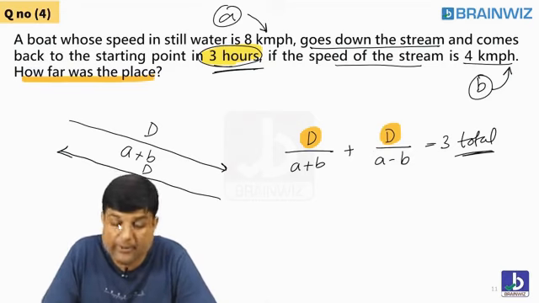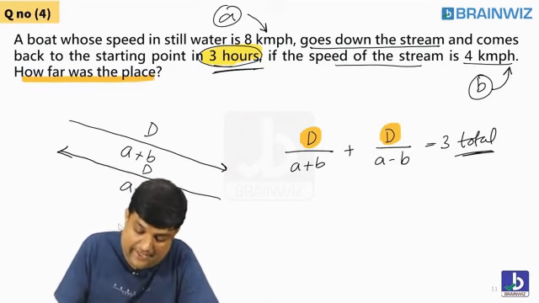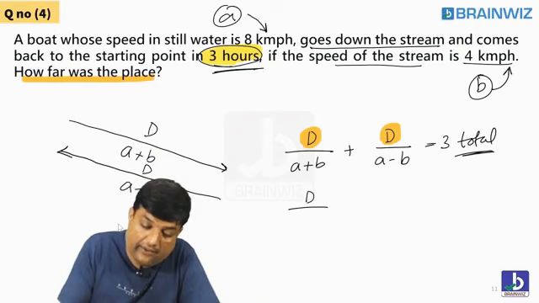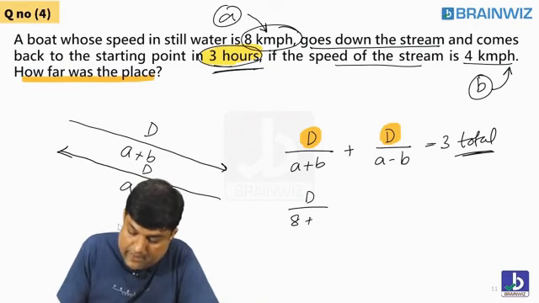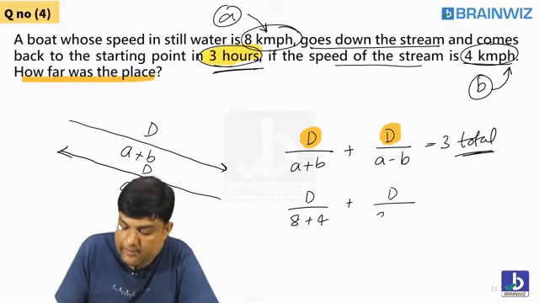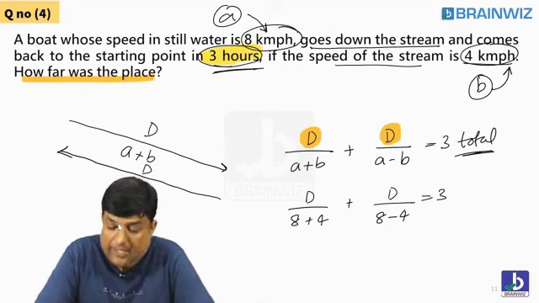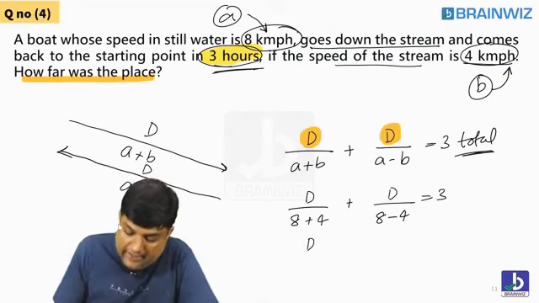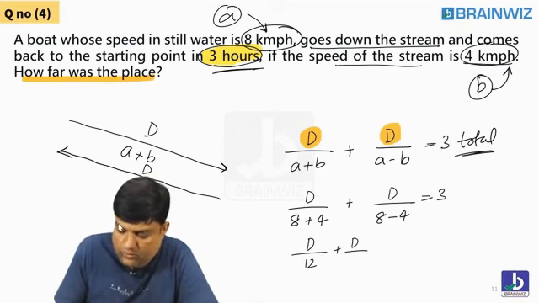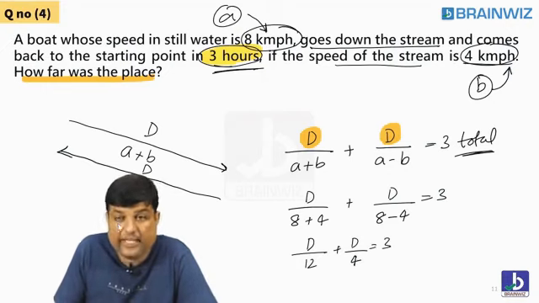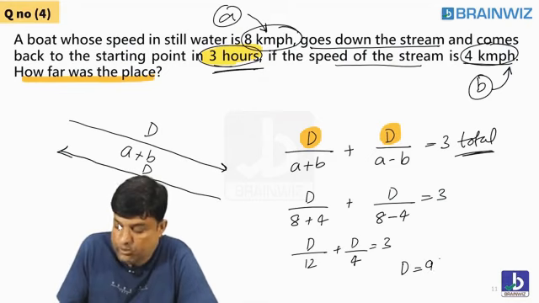I don't know what's the distance, but do you think in this question A value is given? Yes. What's the value of A? 8. Plus what's the value of B? 4. Same fashion, D divided by 8 minus 4 is equal to 3. Yes, Sagar, that's good. Now, D by 12 plus D by 4 is equal to 3. So when you solve this, taking LCM as 12, D value you're getting 9 kilometer.